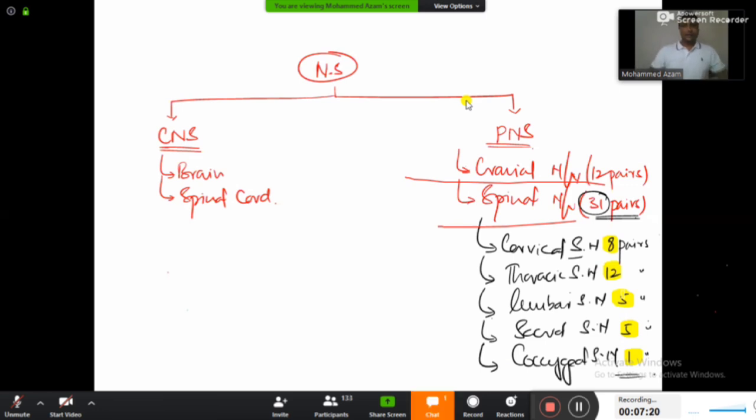Is it okay? So this is the basic thing that each and every doctor should know. Each and every student should know. The central nervous system will include the brain and the spinal cord, and the peripheral nervous system will include the cranial nerves and the spinal nerves. There will be totally 12 pairs of cranial nerves, and 31 pairs of spinal nerves. Done. Now let's begin from the basics. First let us learn about the brain and the spinal cord, guys. That is about our central nervous system.